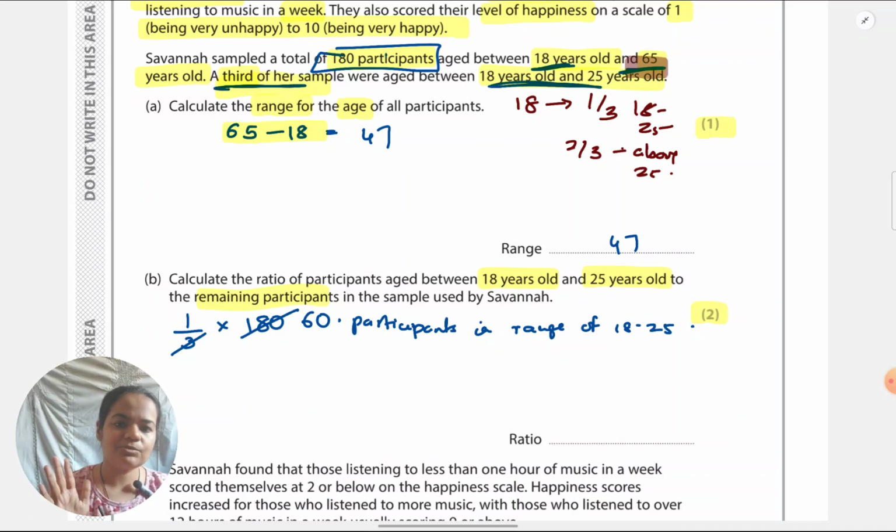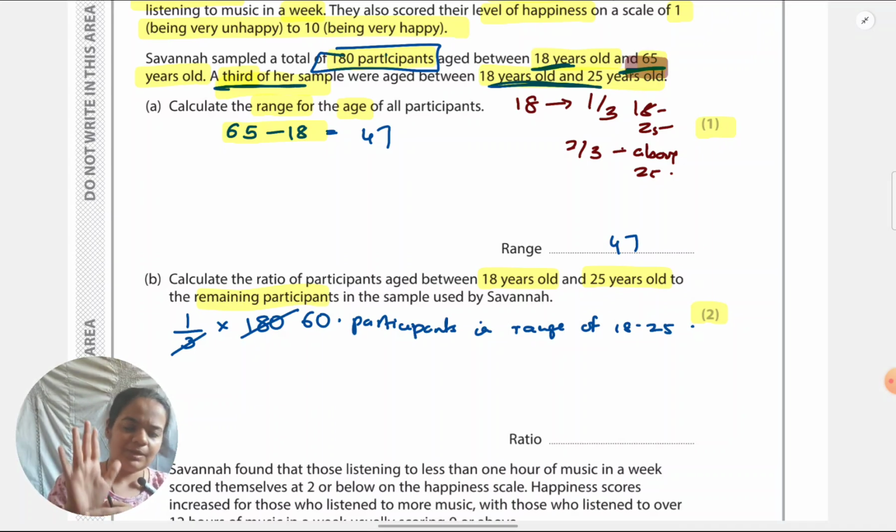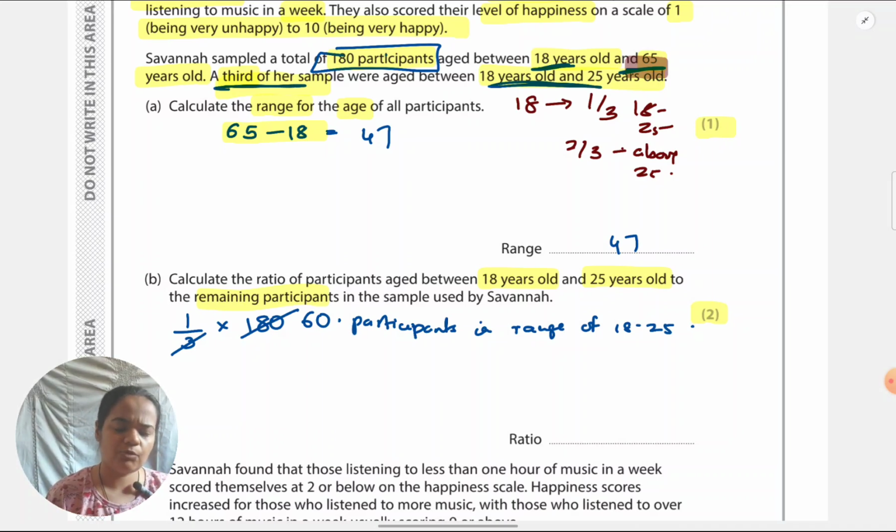So everything does not have to be, do I need to show the examiner or not? You don't need to show. Like I said, to the examiner you don't need to show the working and the wording, but you need to show yourself what you're doing so that you don't make mistakes. The examiner is not concerned about all these things. If they see you have taken the total numbers instead of the remaining, they're going to mark it wrong. You are the one who's going to lose marks.